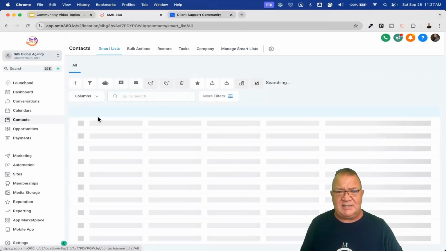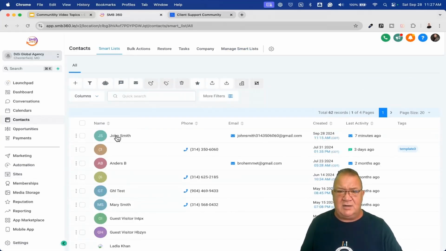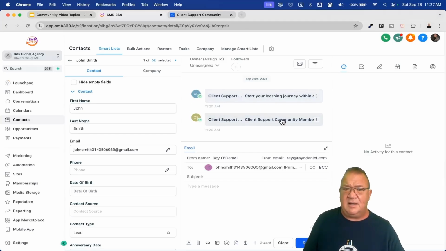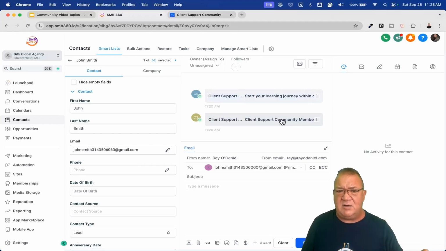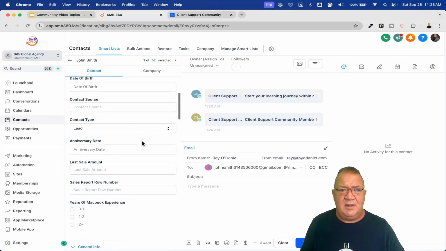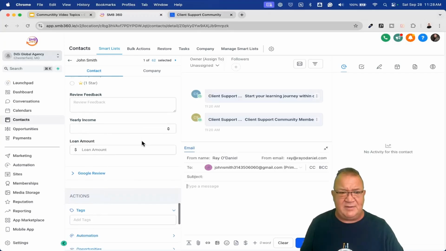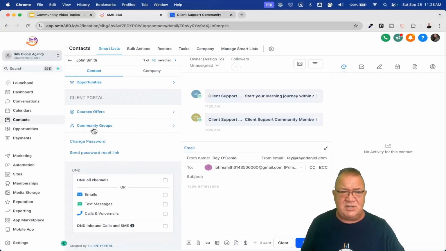So I'm going to go into the contacts area. Notice whenever John logged in, he did get a contact created. We can open this up, and inside here we start seeing client support. Here's the email that went out, and here's all the communication. So all that is here, perfect. I want to show you something else that's pretty cool too. Down here, there is now an addition. This is a demo account, so I have a lot of other stuff here, but I want to show you this.